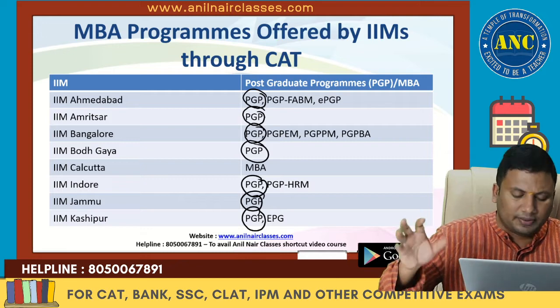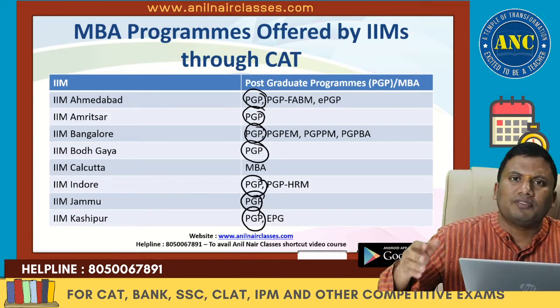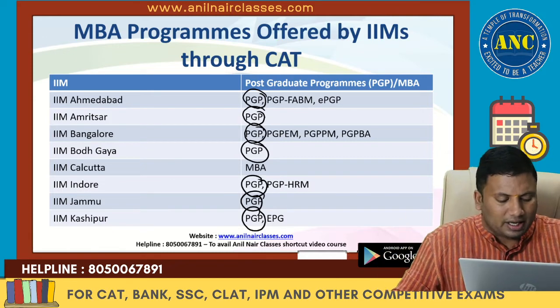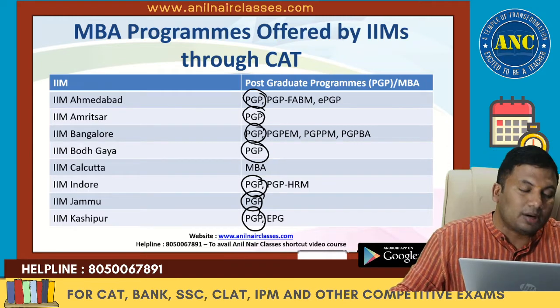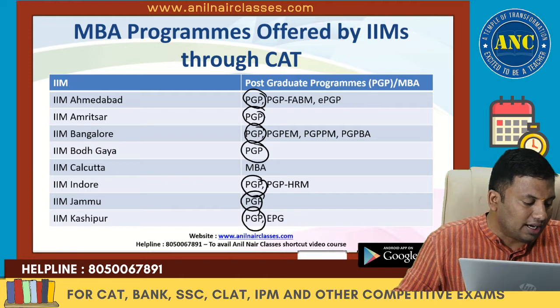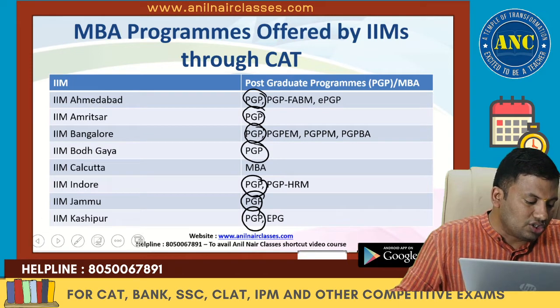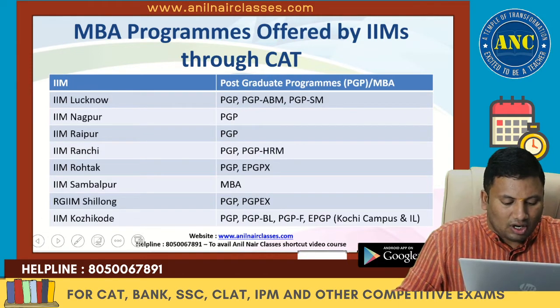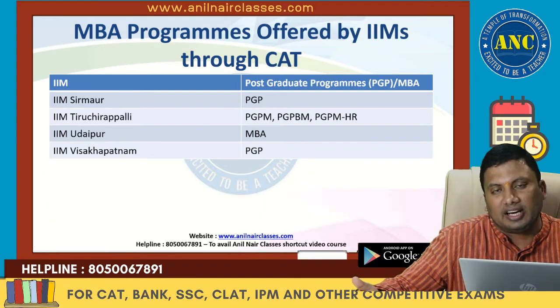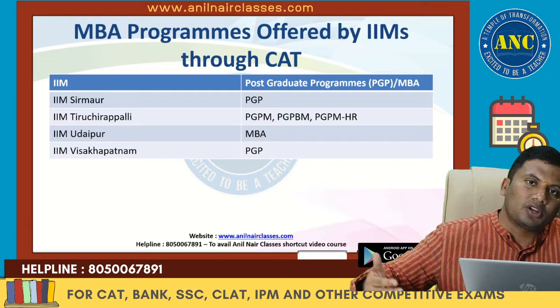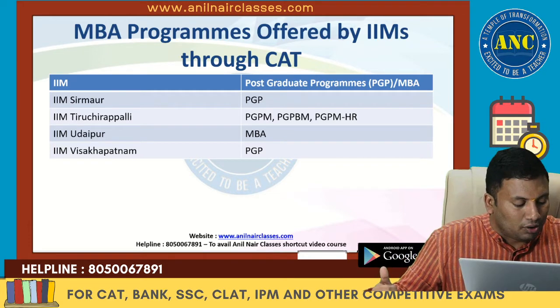PGP is the one program which every CAT aspirant will click by default. These are all the various new IIMs and old IIMs: Ahmedabad, Amritsar, Bangalore, Bodh Gaya, Kolkata, Indore, Jammu, Kashmir. By default, you have to click on the PGP program. Of course, in the next few class sessions, I will also give information about the other programs.